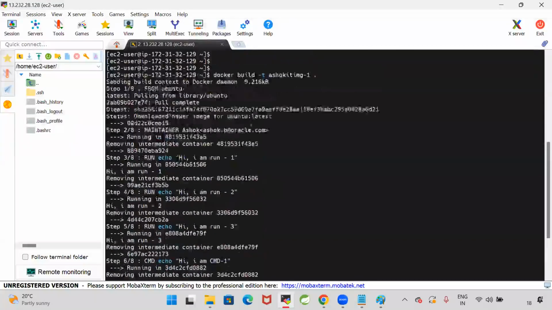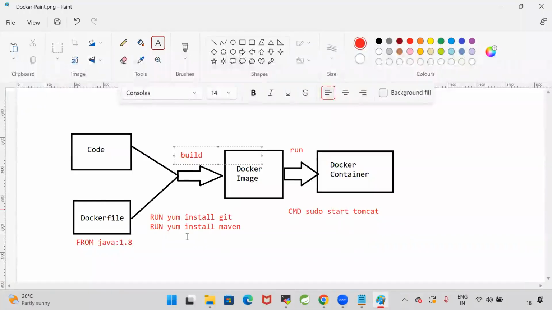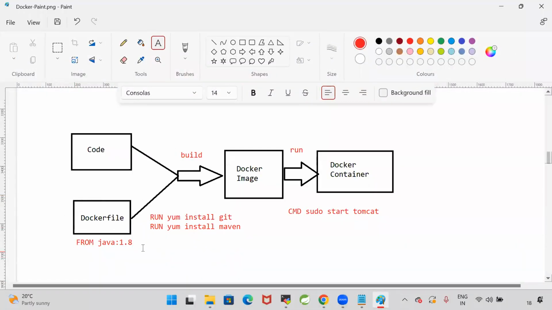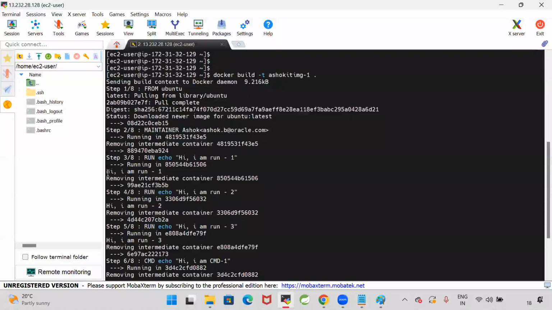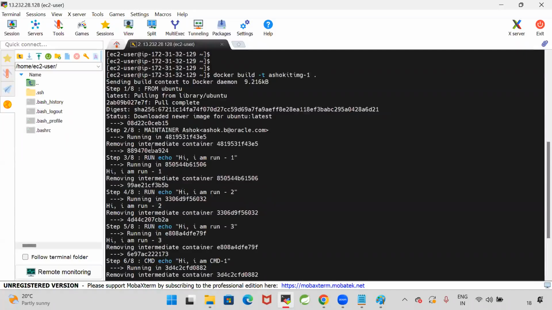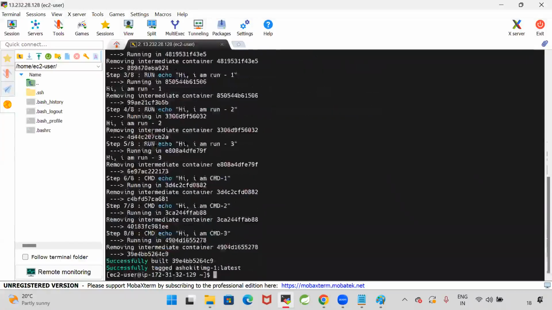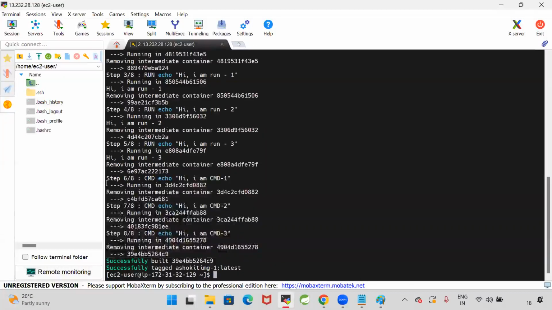Why? Because I have just created a Docker image by using the docker build command. The docker build command is used to build the Docker image by using the Docker file. So when I execute the docker build command, RUN instructions are executed. There are 3 RUN instructions in the Docker file, and all 3 are executed and I got the output. CMD instructions are not executed. The reason is CMD instructions will execute when I create the container.